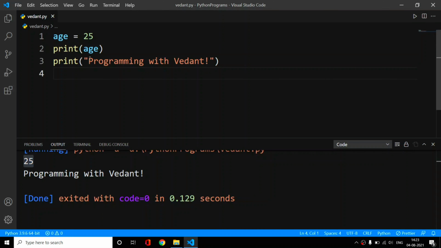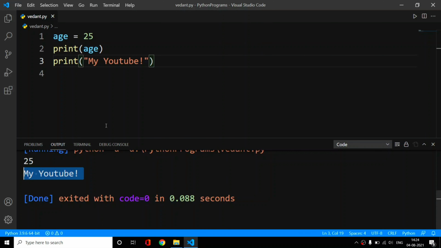And then what about this text? Everything we pass in these double quotes will get printed directly on the terminal. Like if we pass, let's say, my YouTube, then it will simply write my YouTube on the terminal. If I pass age in this, then what will happen? Python won't throw an error. It will just simply print age directly, not the value, the word age.